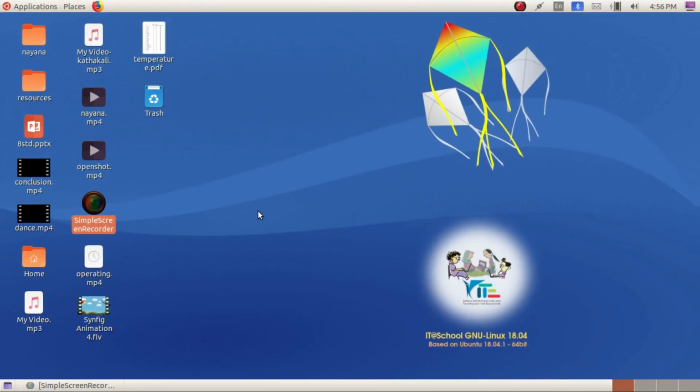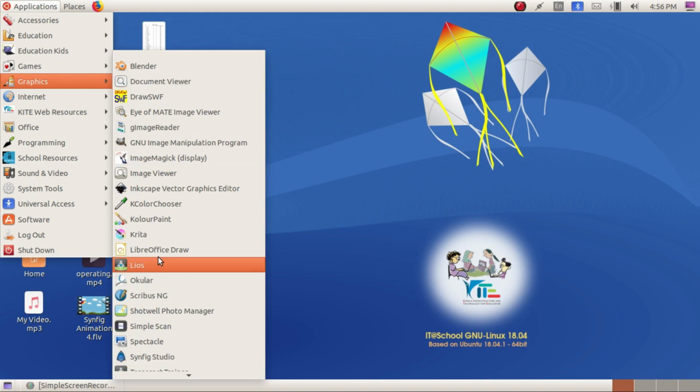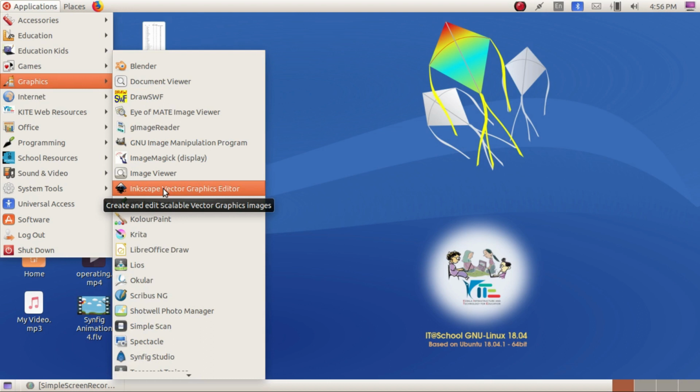So students, let's start our session. Today we are going to see how we can launch the icon of an application software from the menu. First go to application, and select the application software you need to give a shortcut to. Just drag it onto the desktop. I am selecting Inkscape.